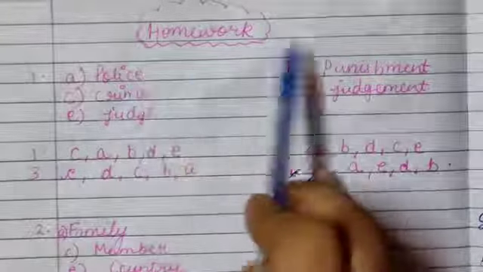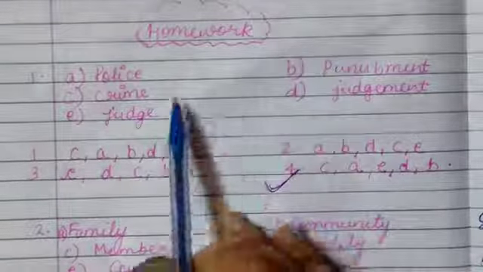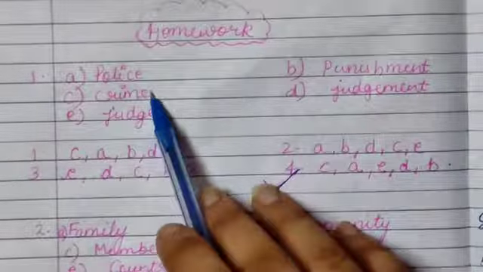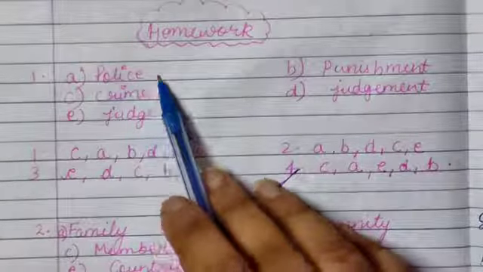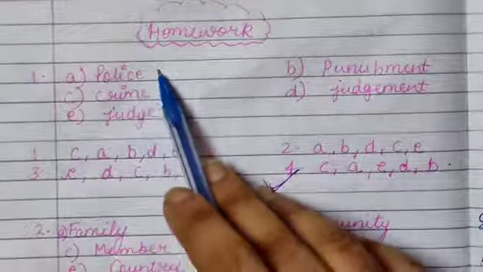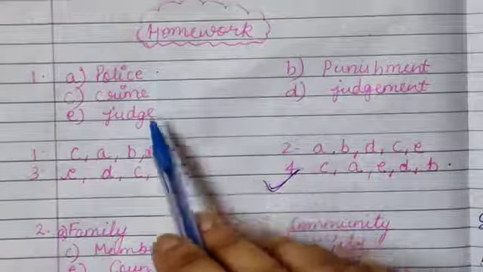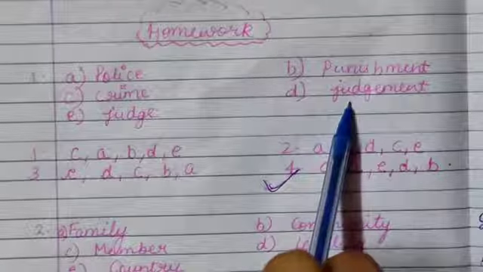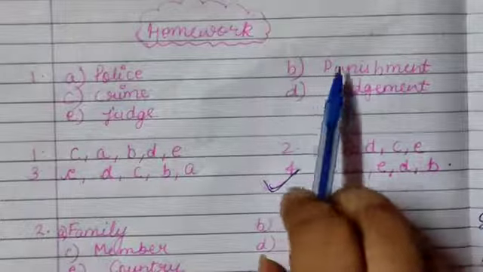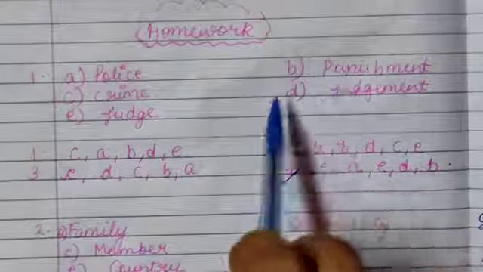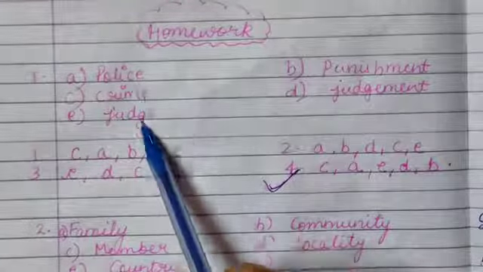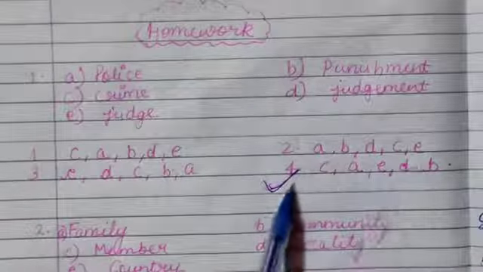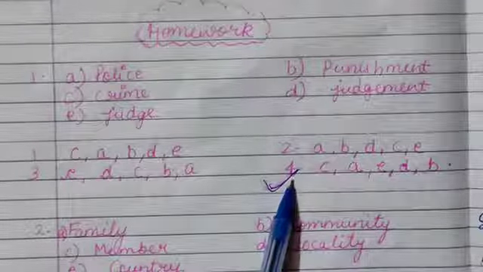So here, police, punishment, crime, judgment, judge is given. We all know that first of all crime would be done, and then police will come here. Okay, so crime, police, then we go to judge. Then the judgment will be done, and according to the judgment the punishment will be given. So C, A, E, D, B. This option will be correct.